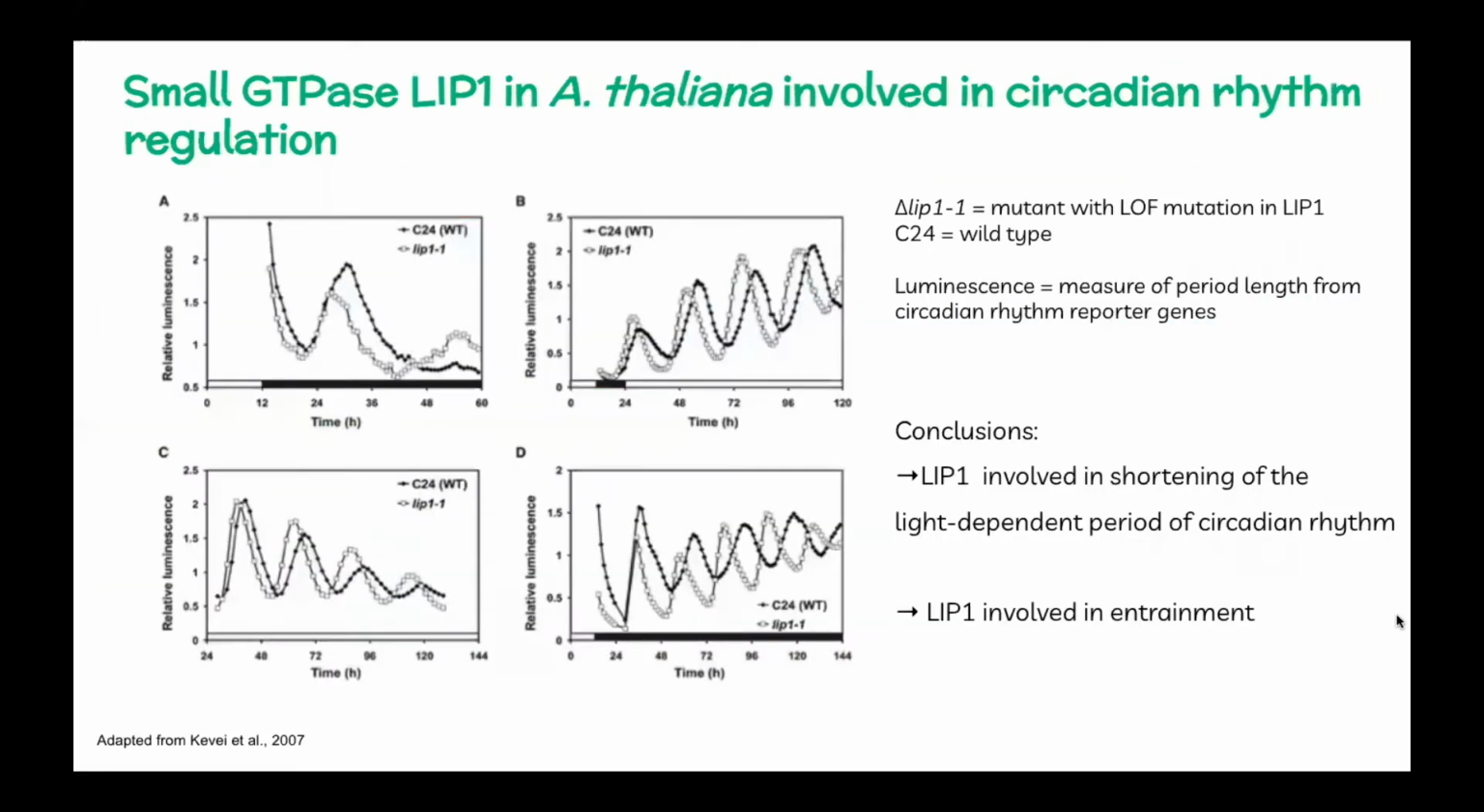So here I would like to highlight some of our results in a paper from 2007 that was referenced in the SMART BLAST annotation. In one experiment, they observed how a loss of function mutation, or delta LIP1, would affect the oscillation period of the plant circadian rhythm based on the luminescence of circadian rhythm reporter genes. They found that during the light-sensitive period, the shortening of the oscillation period did not occur in the mutant as it did in the wild type. As such, they concluded that LIP1 was involved in circadian clock regulation, as well as entrainment, or the resetting of the circadian clock.